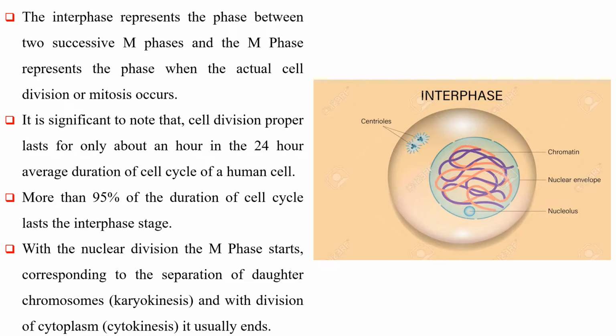The interphase represents the phase between two successive M phases, and the M phase represents the phase when the actual cell division or mitosis occurs. It is significant to note that cell division proper lasts for only about an hour in the 24-hour average duration of cell cycle in a human cell. More than 95% of the duration of cell cycle is spent in the interphase stage. With the nuclear division, the M phase starts corresponding to the separation of daughter chromosomes, and with division of cytoplasm, it usually ends.